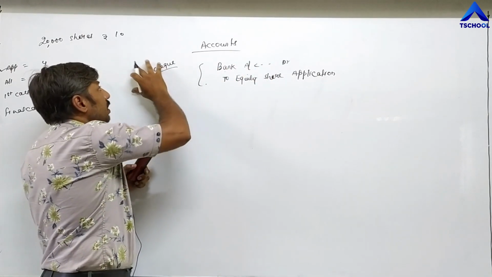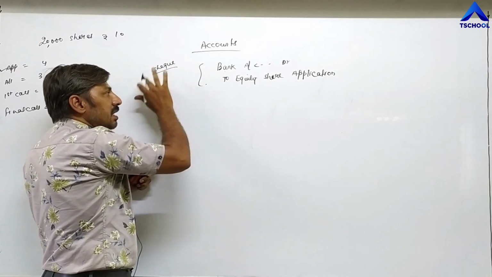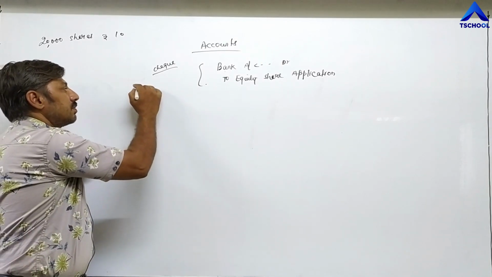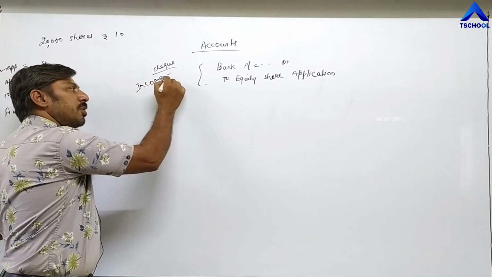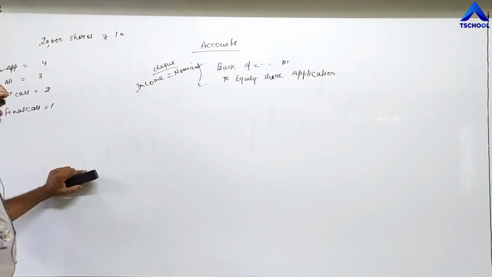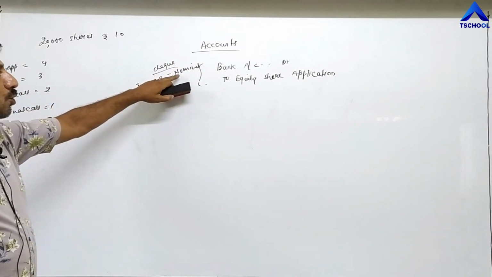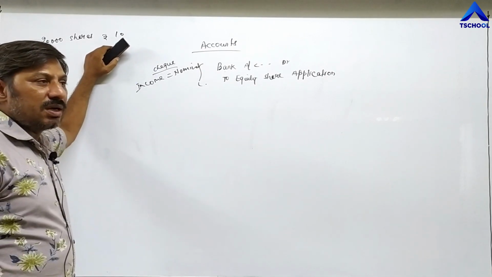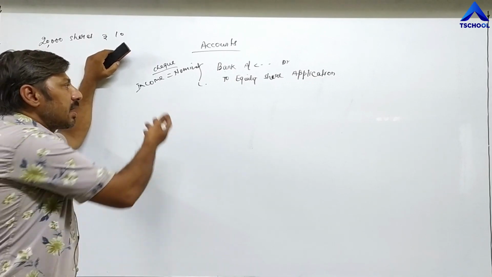And right now, this amount is an income for the company, and income is a nominal account. According to the rules of nominal account, debit all the expenses and losses, credit all the incomes and gains. So incomes and gains will be credited.